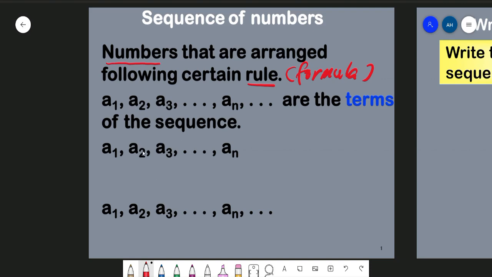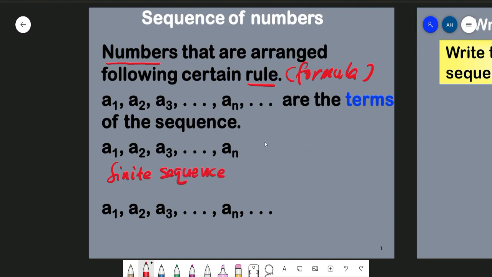Now, maybe the terms of the sequence stop. For example, like this one, where we have A1, A2, A3, up to An, and then the terms of the sequence stop, or we call it terminate. Then we call this type of sequence a finite sequence.